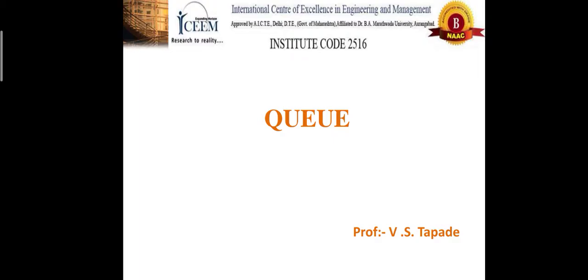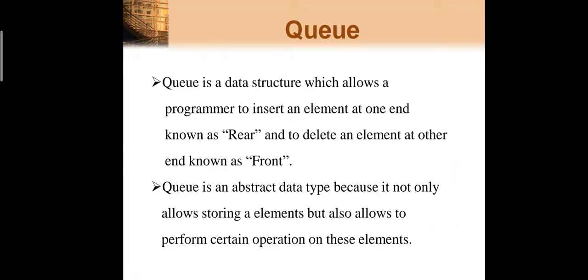Okay, so let's start. Now, what is a queue? Queue is a data structure, or we can say queue is a linear data structure. Now again take a minute and revise that. What is a linear data structure? Linear data structure is a data structure in which elements form a sequence.